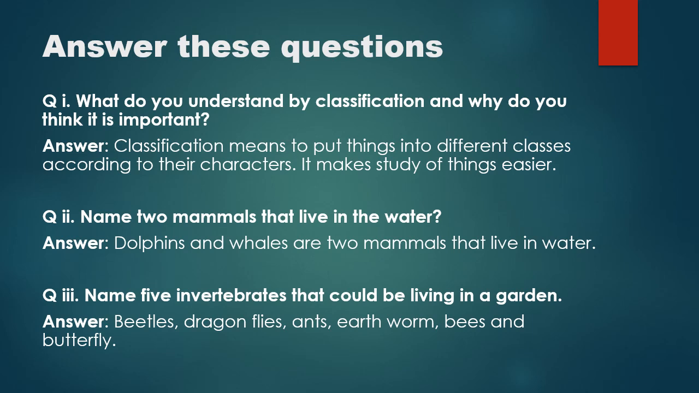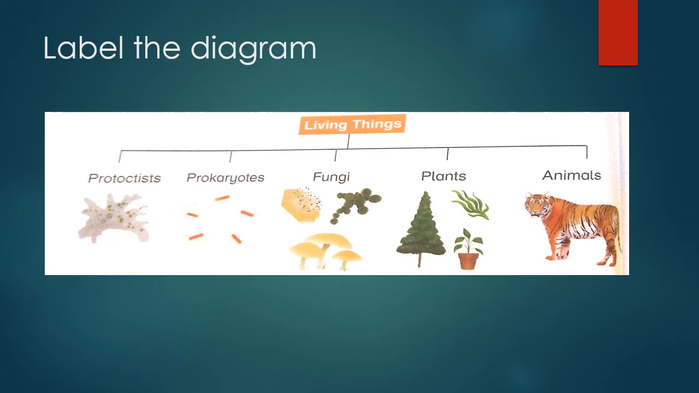Butterfly. You have to learn the spellings of all these invertebrates. And the last part of the exercise is, you have to label these 6 things in your notebooks. The main labeling of the diagram is living things, and these are the 5 kingdoms of the living things: protists, prokaryotes, fungi, plants and animals. These are the kingdoms of living things.